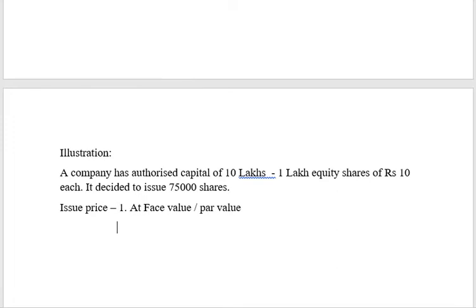The second type of issue can be issue at premium. What do you mean by issue at premium? Issue at premium means issuing above the face value. Say if I'm going to issue 5 rupees above the face value, so I'm actually going to collect 10 rupees plus 5 rupees above that, which means I'm going to collect in total how much? 15 rupees. Right?